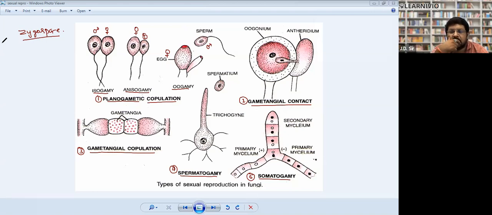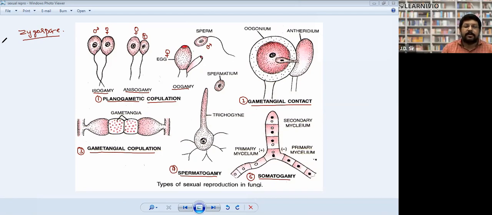It may be anisogamous, where the female is larger and less active, and the male is smaller and more active. Full stop.